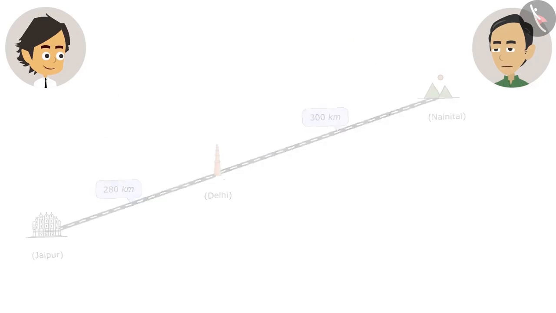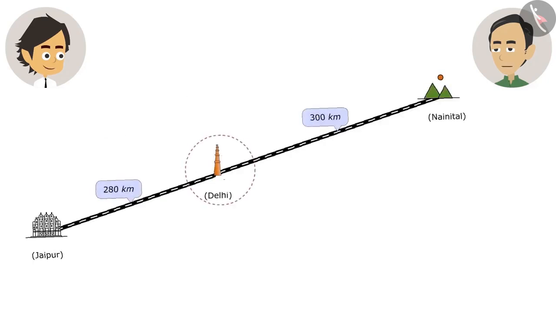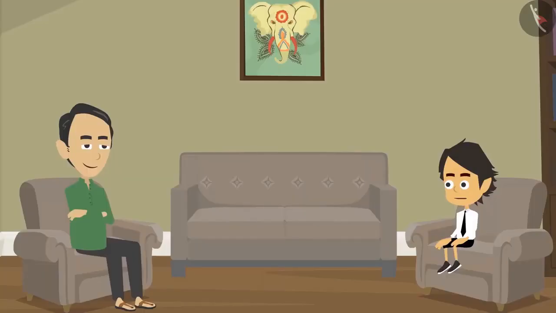Yes, but why add? Look, we are here. And if we go 300 kilometers towards the right, we will come to Nainital. And if you go 280 kilometers left from here, we will come to Jaipur. Now tell me, how far is Jaipur from Nainital? The distance between the two is 580 kilometers. That's why we cannot go to Jaipur this time. We'll go later. Okay, Dad.